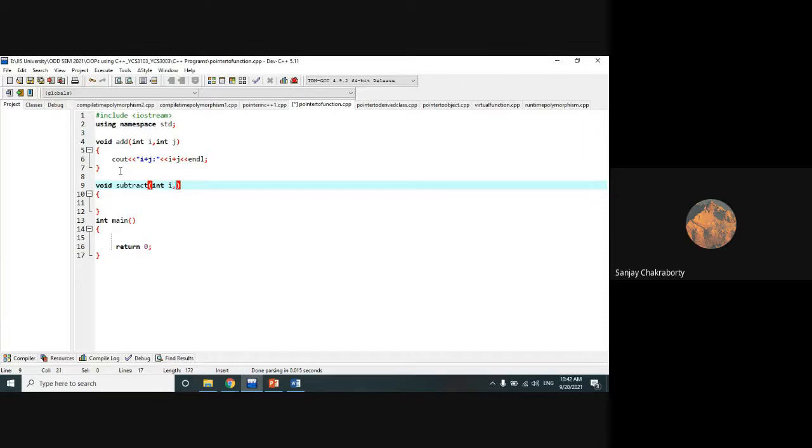So here I have defined another function, void subtract, where we are performing the same operation in the form of i minus j, right? And in the main method, we first need to